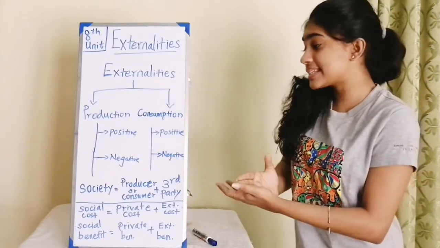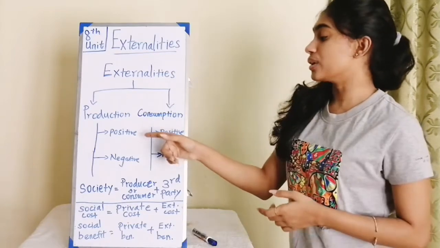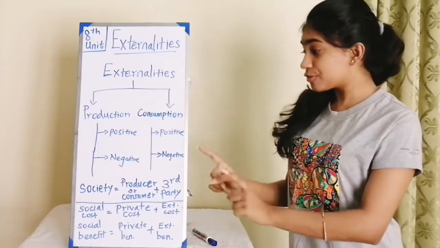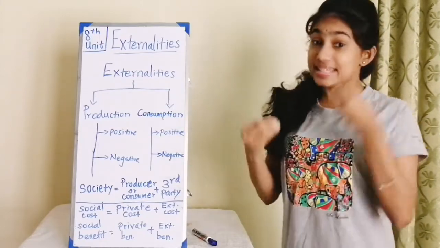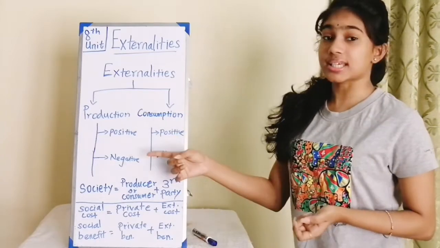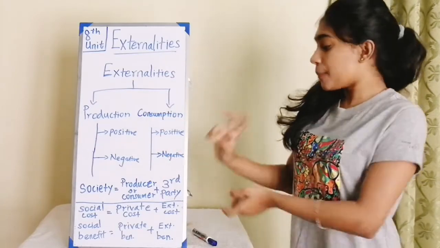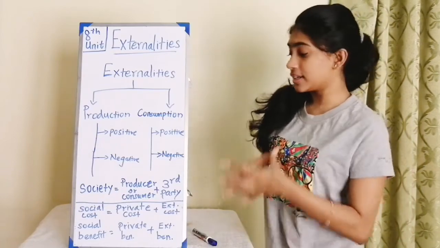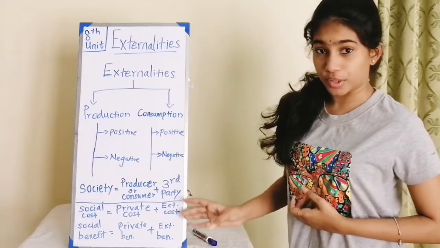Externalities happen from production or consumption. If the externality from production is favorable to the third person, that's known as positive externalities of production. If the externality for the third party is negative, unfavorable, that's known as negative externalities of production. The same happens for consumption: positive and negative externalities from consumption. Before we see all four, we have to know these particular equations.